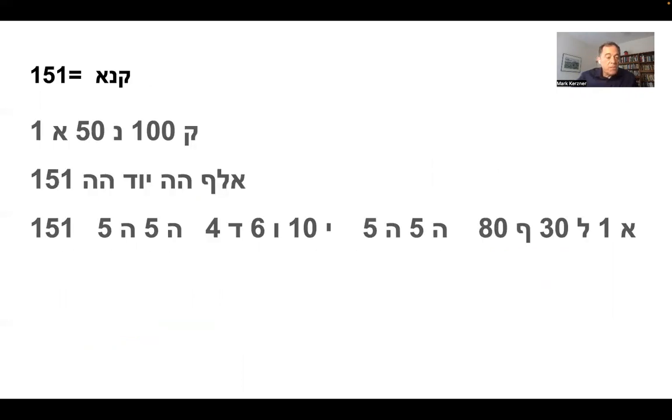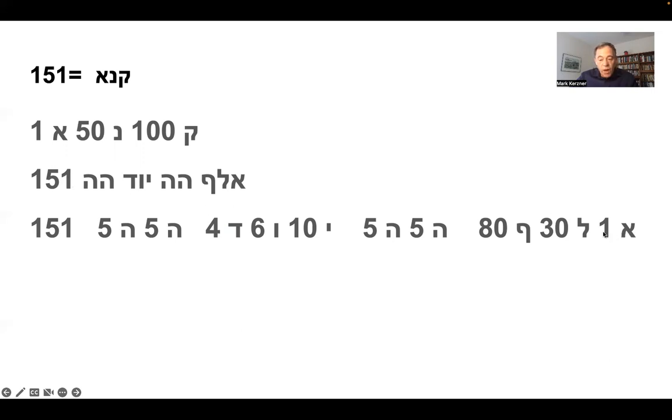So here it is. First of all, the name Kana, jealous, has the gematria 151. This is how: Kuf 100, Nun 50, and Yud and Aleph 1. So that's 151. But if you spell the name of God, I will be, like this, Aleph, Hey, Yud, Hey, then you will also get 151. How? Let's look.